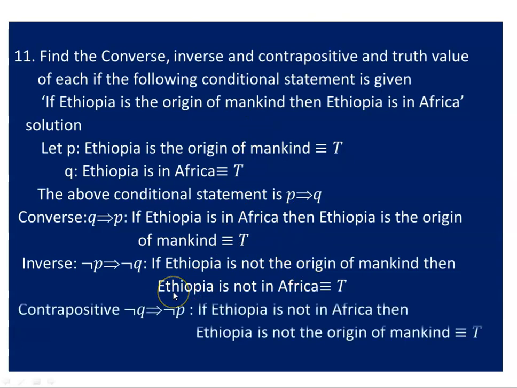The converse. So what comes now is this. The contrapositive comes to be negation q implies negation p. So how do you write this? If not q, then not p.